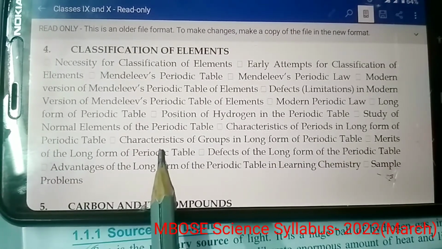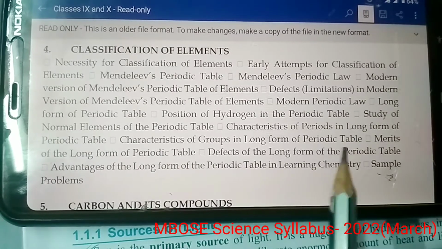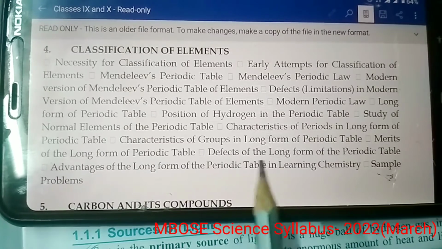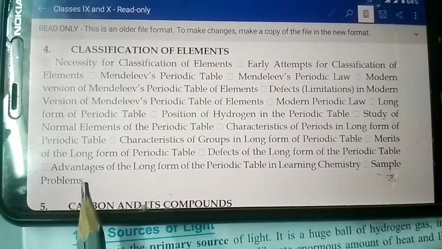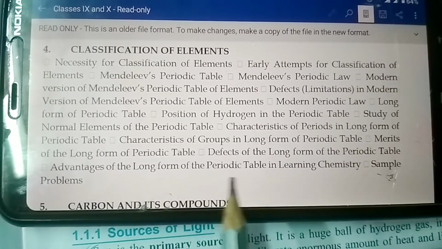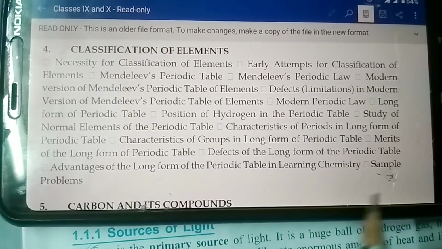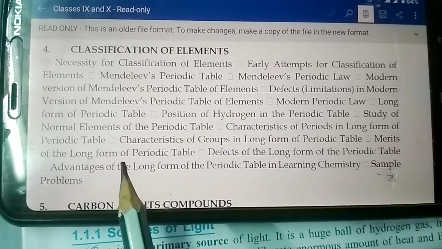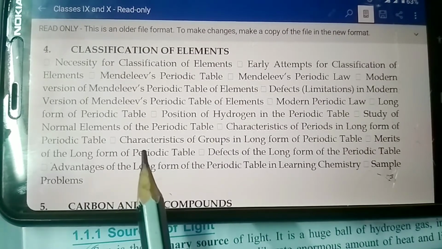table, characteristics of groups in long form of periodic table, merits of long form of periodic table, defects of the long form of periodic table, advantages of the long form of the periodic table in learning chemistry, and some sample problems are there. So these are the topics that you have to prepare from this chapter 4, that is classification